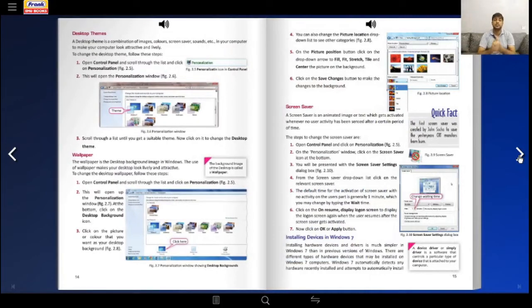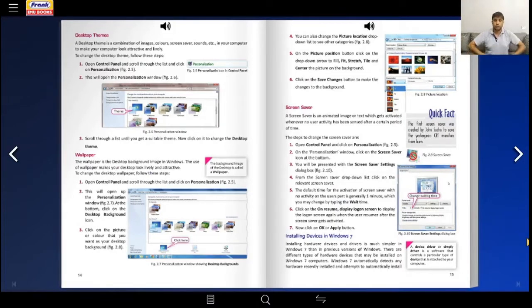Yes, desktop themes, something that most of you keep fidgeting with every time you're given a computer. Most people have the first habit of changing the wallpaper. So desktop themes: what kind of color, what kind of complexion, what kind of pattern, what shape of the icons, how do you want your desktop? That is called desktop themes.